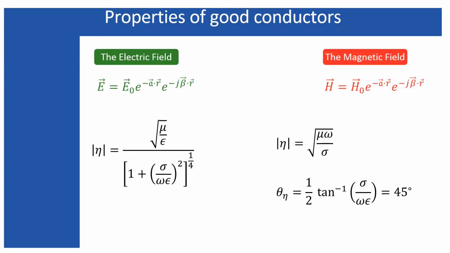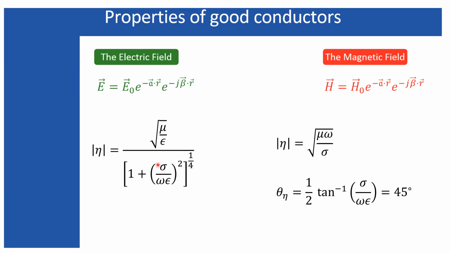Similarly, the intrinsic impedance has this expression for its magnitude and this expression for its phase or angle. So if I incorporate the condition that this factor is very much greater than 1, then the magnitude will appear in this way. And obviously the angle, if this goes to very much greater than 1, then tan inverse of that will go to 90 degrees, and so that is why 45 degrees results in this equation.